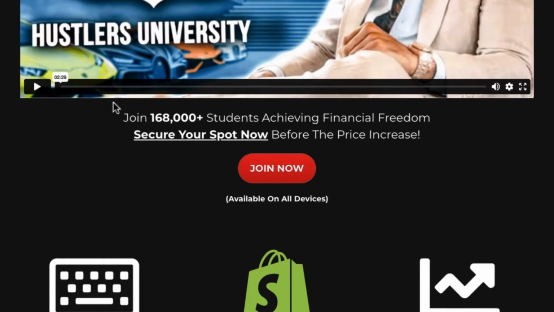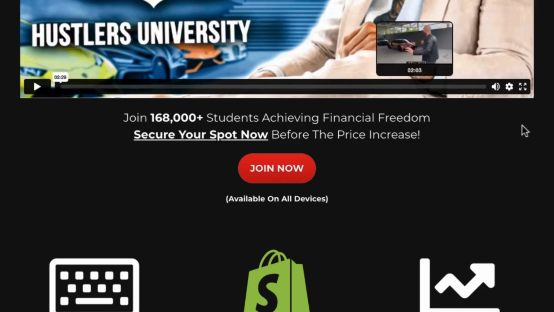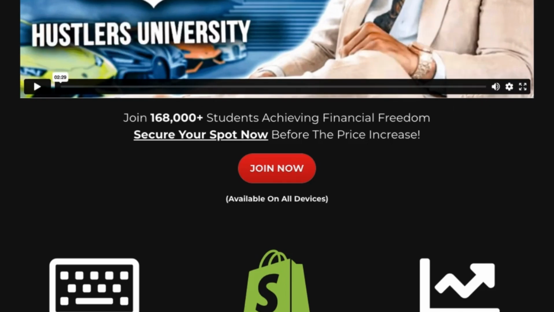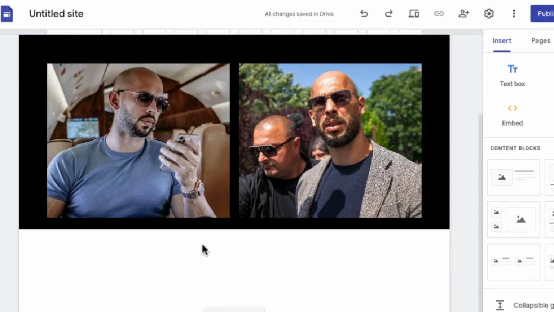So what we're going to do is we're going to screenshot this, right? So if you're on Windows, you're going to go ahead and use the snip tool and screenshot this. But if you're on MacBook, you can go ahead, click on Command Shift and then click on number 5. Once you click on that, it's going to bring up the screenshot so you can screenshot all this. We're going to drag this onto this page, right? So because I'm recording this video, I can't screenshot, right? I'm using the tool to record the screen.